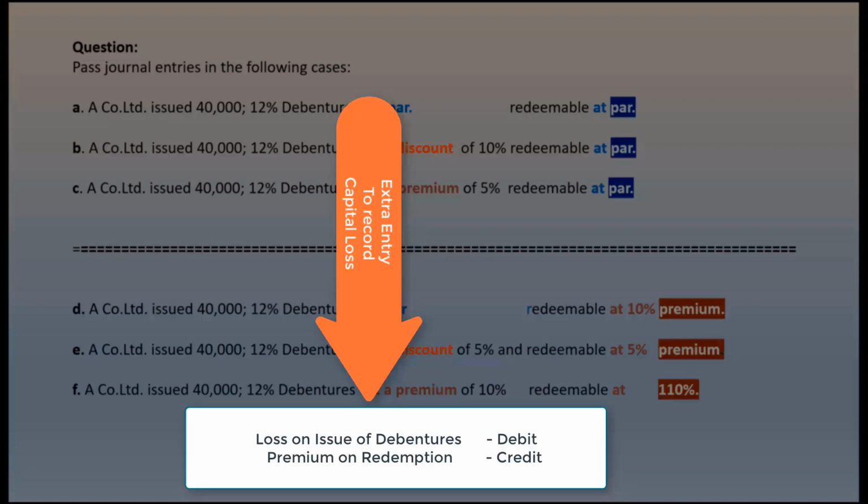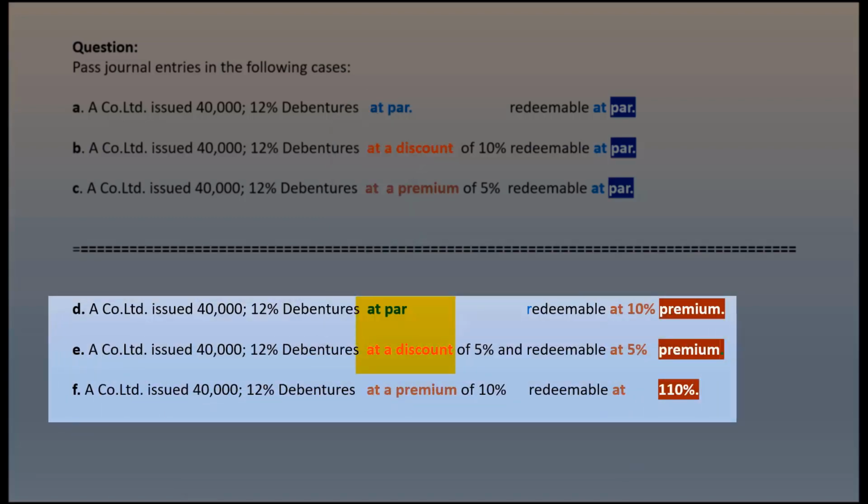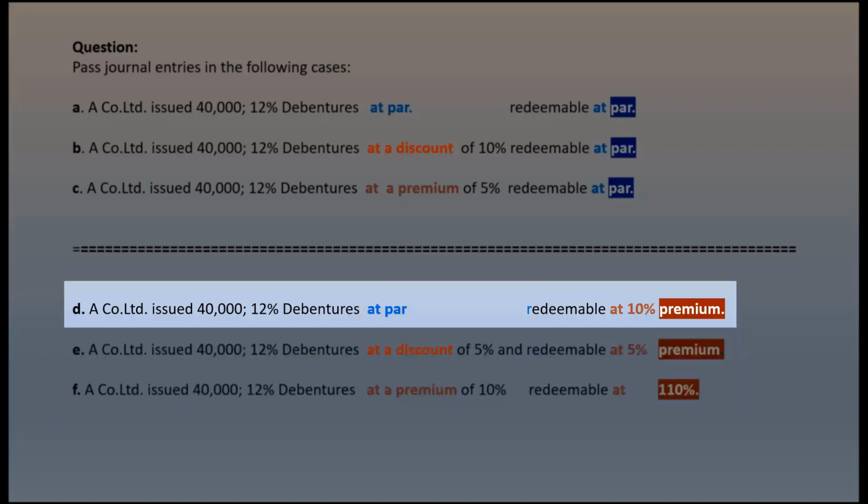Now, these debentures that are redeemed at a premium could have been issued at par or at discount or at a premium. In the instant case, the debentures are issued at par and redeemed at premium.